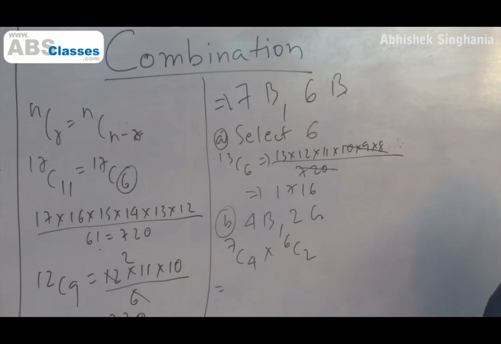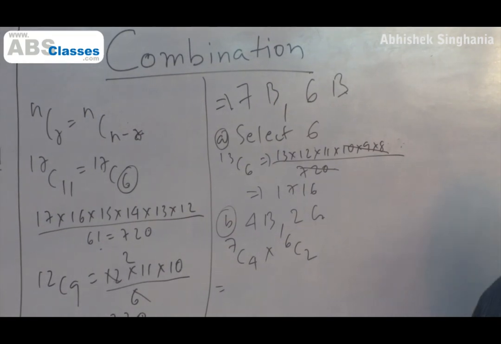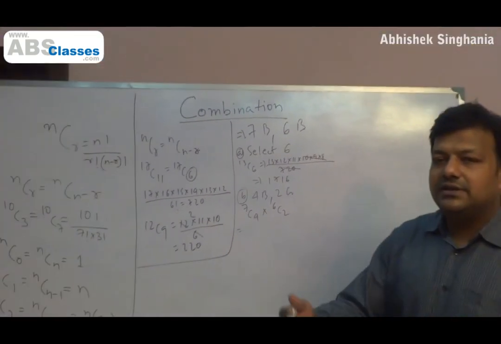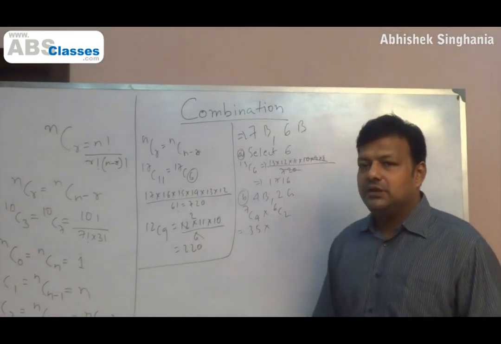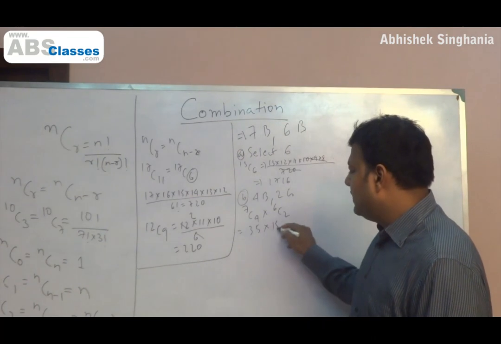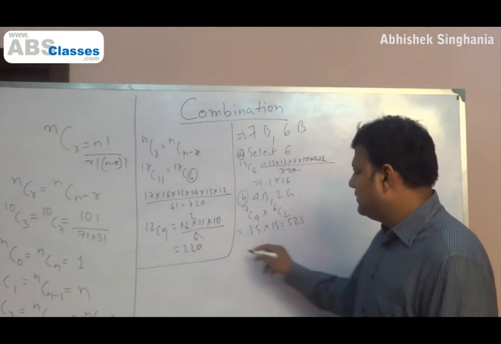7C4, these are the kind of calculations we should do very fast. Same as 7C3, so 7 into 6 into 5 by 6, which is 35. 6C2, 6 into 5 by 2, which is 15. 35 into 15 will be 525.